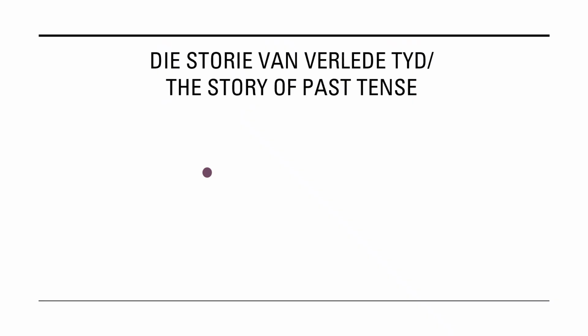Die storie van verlede tyd. The story of past tense. Our story begins with a sentence. Let's read the sentence together. Ek speel met die bal. I play with the ball.